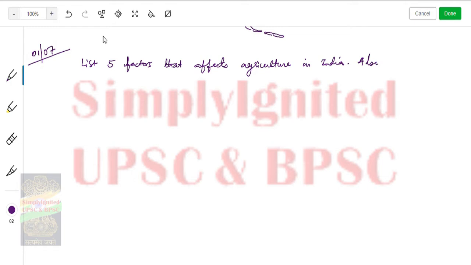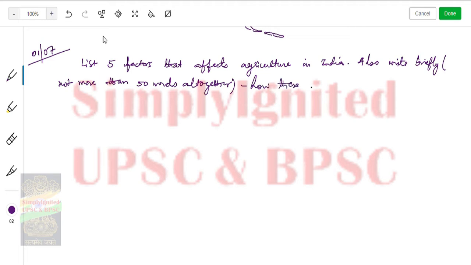Also write briefly, not more than 50 words altogether, how these factors affect agriculture.